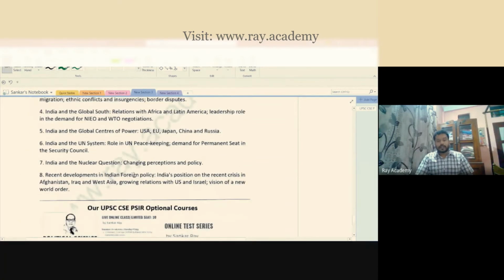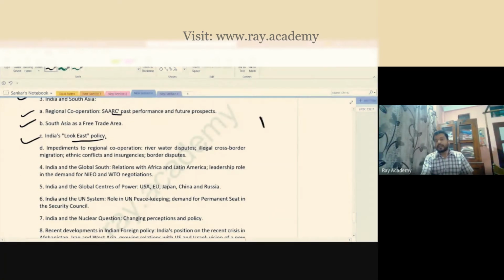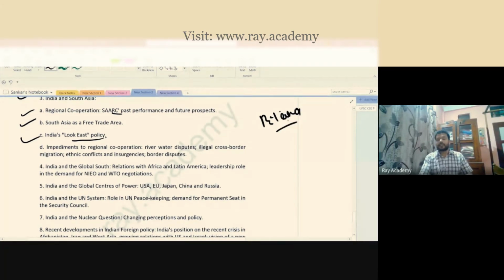And this is the bilateral relations. That means you have two things. One is bilateral. In the bilateral, you talk about India-China, India-USA, India-Japan. So India with different other countries: India-Israel, India-Central Asia, India-Middle East. You discuss about how India is trying to formulate its own policies according to the different countries.